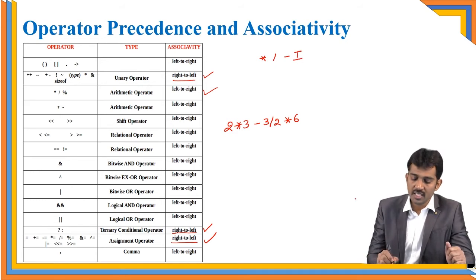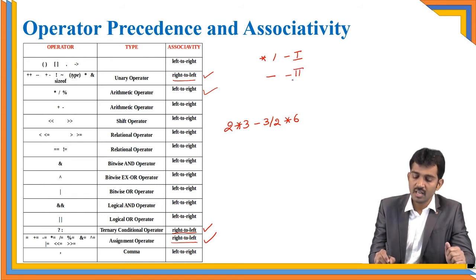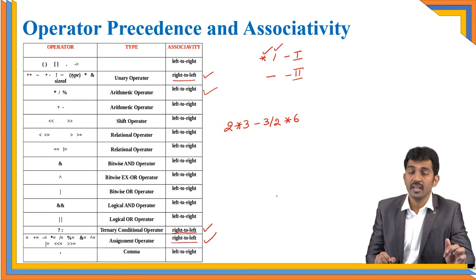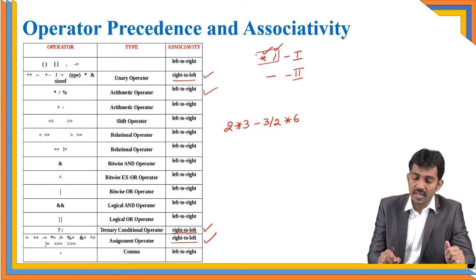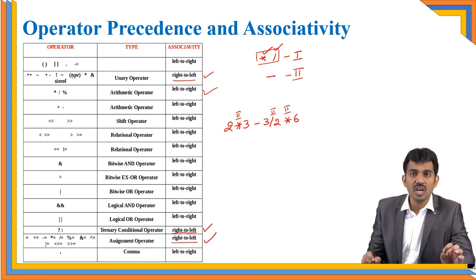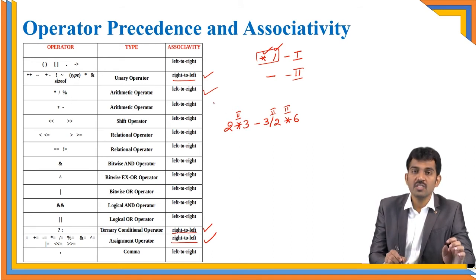Precedence 1. And next, subtraction is the next precedence. You need to perform multiplication and division first, followed by subtraction. I have three operators of the same precedence, but which one I need to perform first is based on the associativity. Multiplication as well as division have the same precedence and left to right associativity, meaning you need to start from left to right.